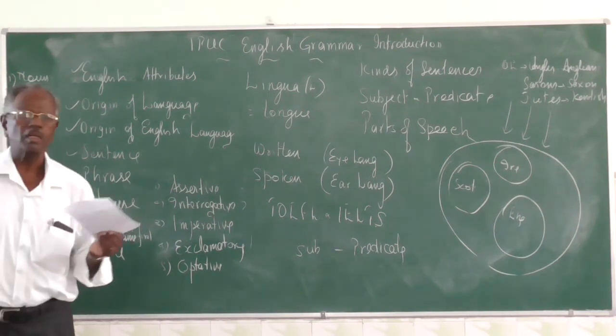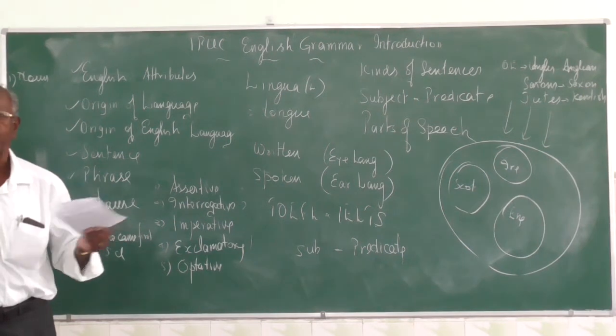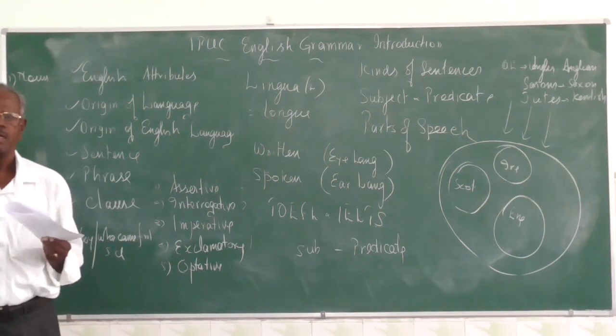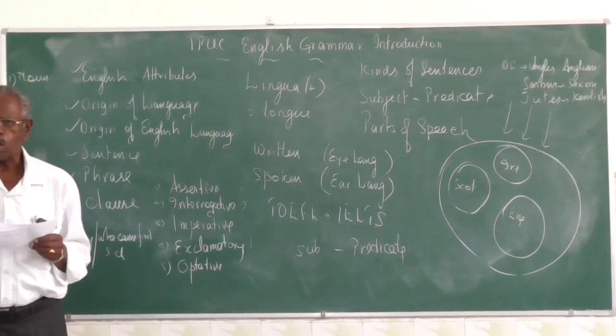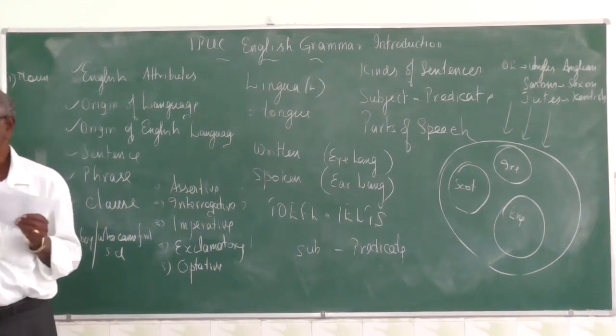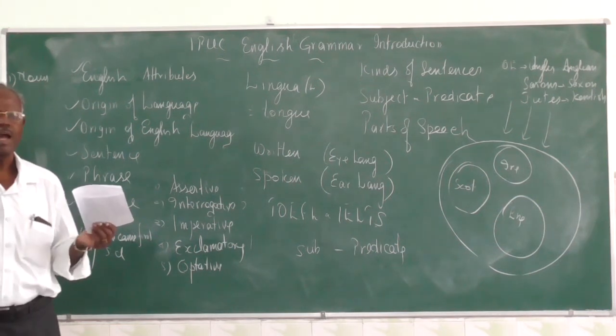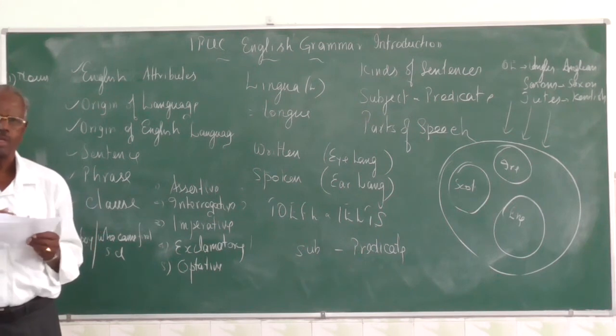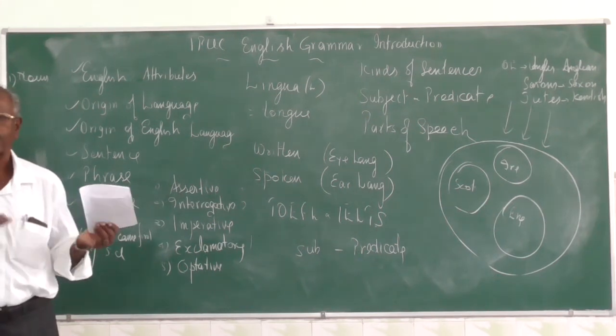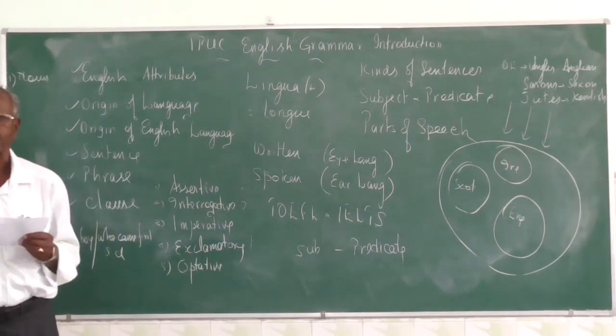Name of a person, Ravi. Name of a place, Mumbai. Name of an animal, tiger. Name of a thing, book. So these are all nouns. And if you want to go into detail, then you must study the kinds of nouns and all that. Proper noun, common noun, collective noun, abstract noun, material noun and all that.